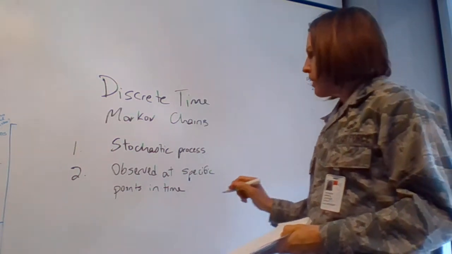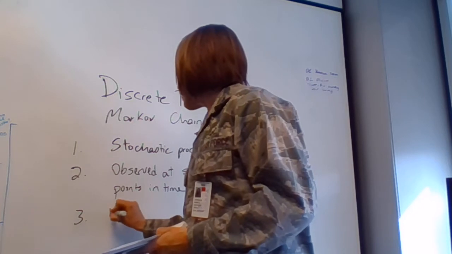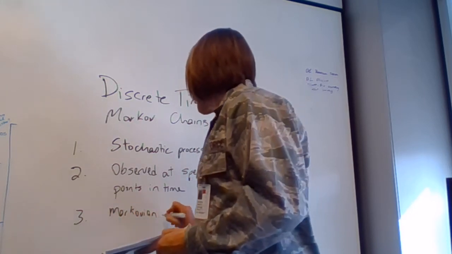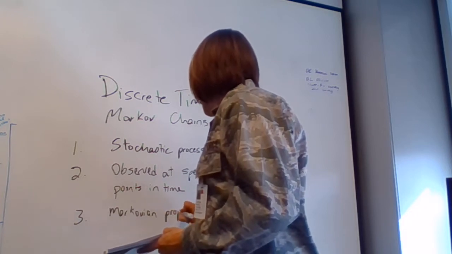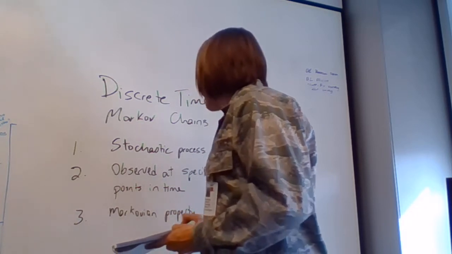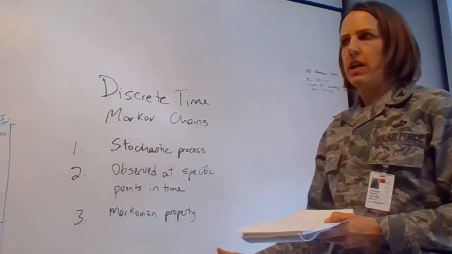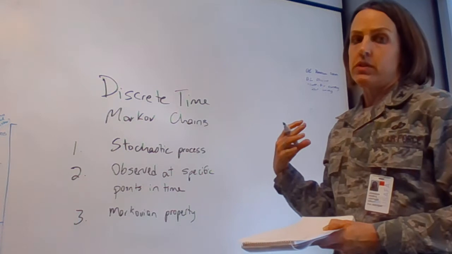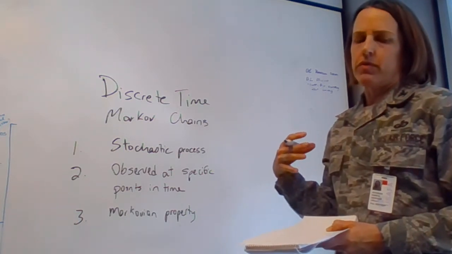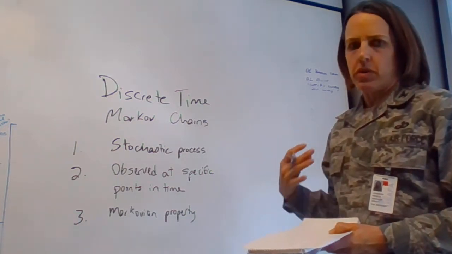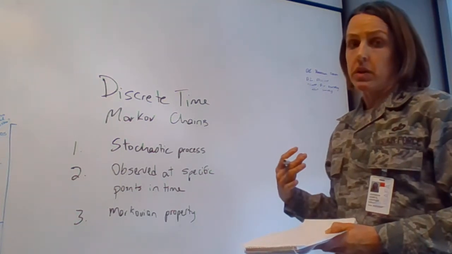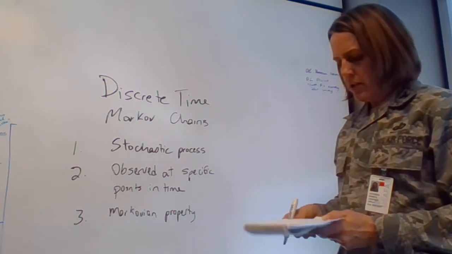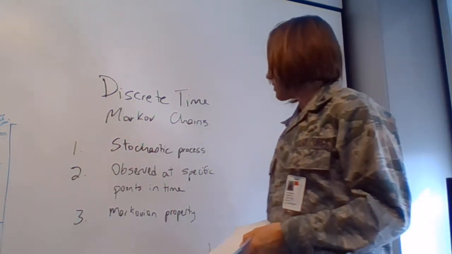The third thing is the Markovian property has to hold. So the Markovian property is kind of like the exponential distribution, which just says that the next state depends only on the current state and not on previous history. So for example, if the weather today only depends on what the weather was yesterday and not the weather earlier this week, that would hold the Markovian property. So the future state of the system only depends on the current state of the system.